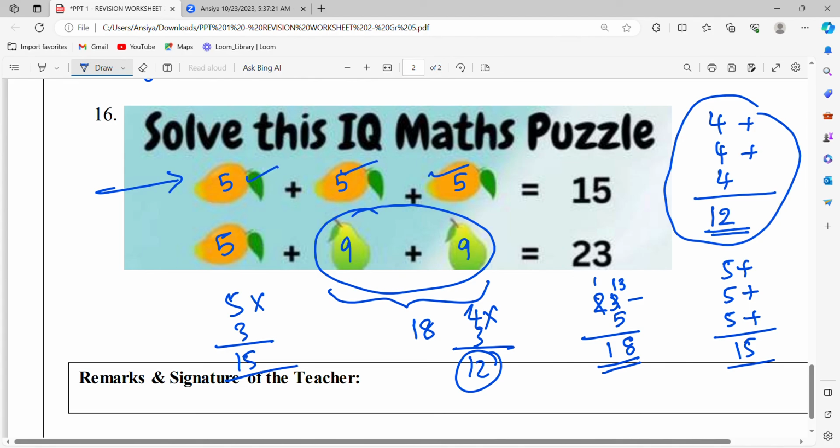Think and do. All the important topics we have discussed, you yourself change the numbers and practice. Study the place value, study the multiplication table, very important. Study subtraction, study regrouping, all the topics are important. Also study the number line, how to draw the number line, where the positive numbers are, where the negative numbers are, how to move. When you move to the right side it's positive, when you move to the left side it's negative. Study all the basic rules which we described here.